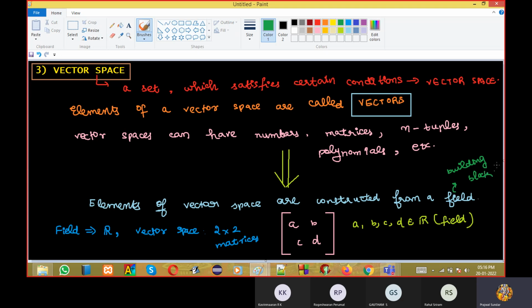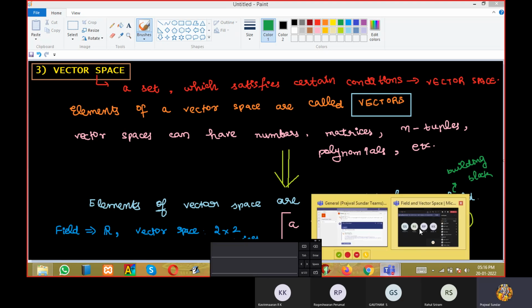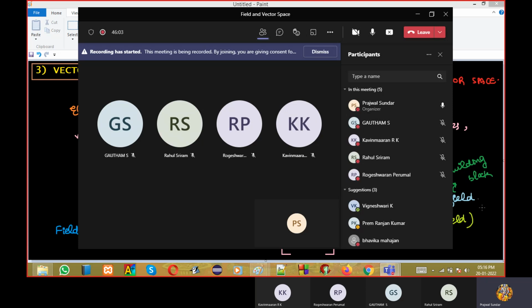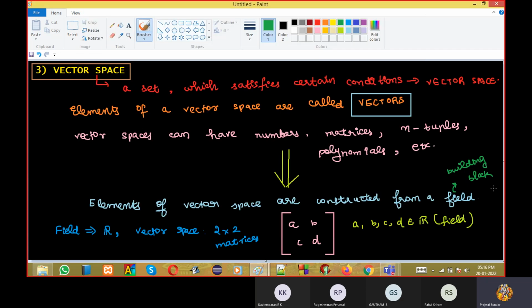Are you understanding how vector space and field are connected? This clarity should be 100%. We are taking the elements from the field and building special things like matrices, or we can build polynomials in the vector space.